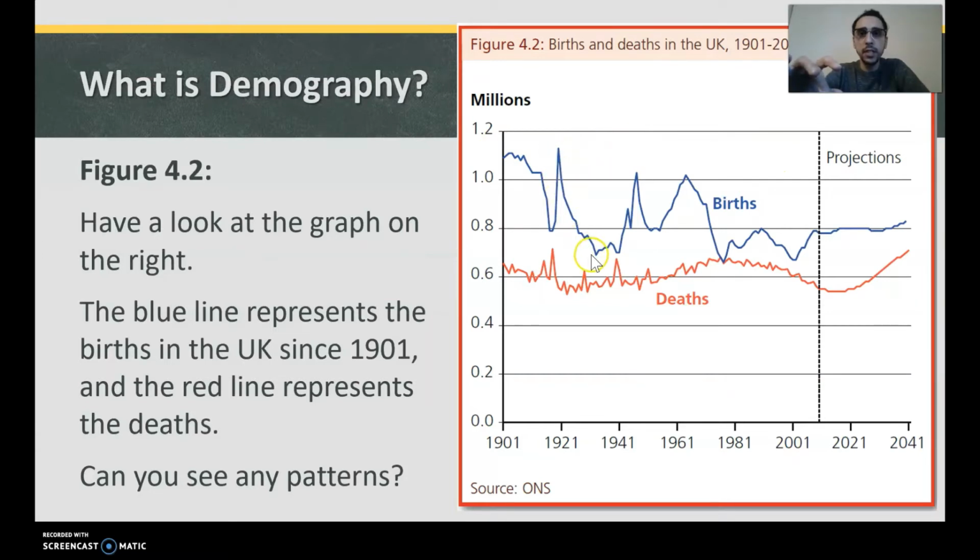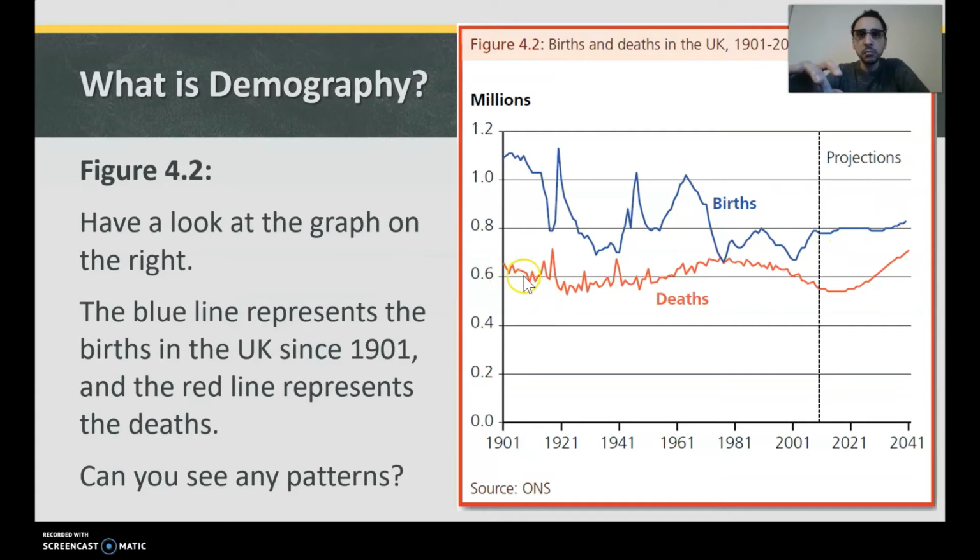Then there's a big decrease in births again, and then after 1940, 1941, a big increase in births, then a decrease again, and then an increase, and then a big decrease in births. And since the 1980s, it's sort of gone up and down a little bit, and from here on is the projection where they assumed it was going to go.